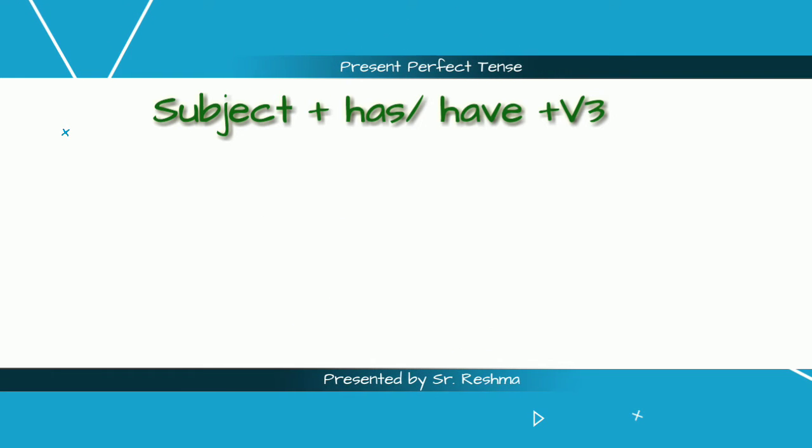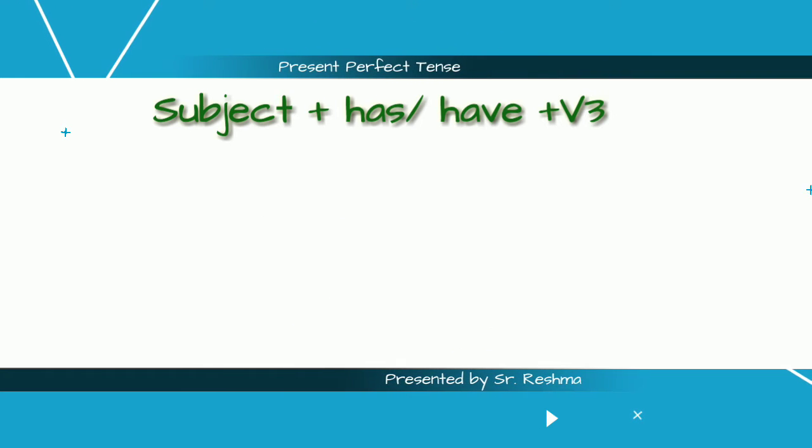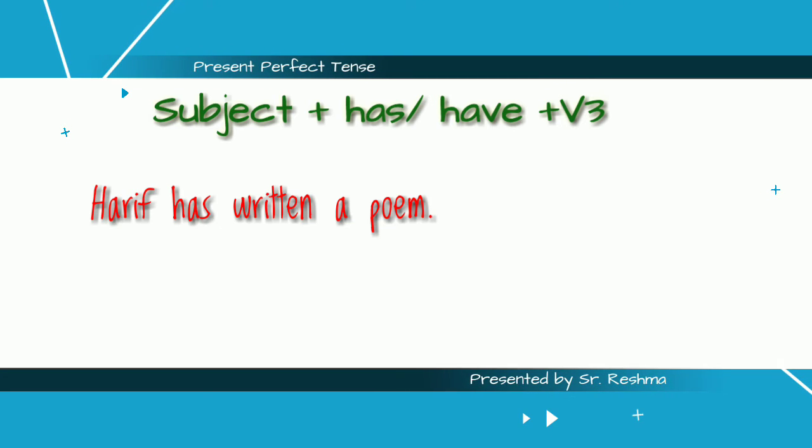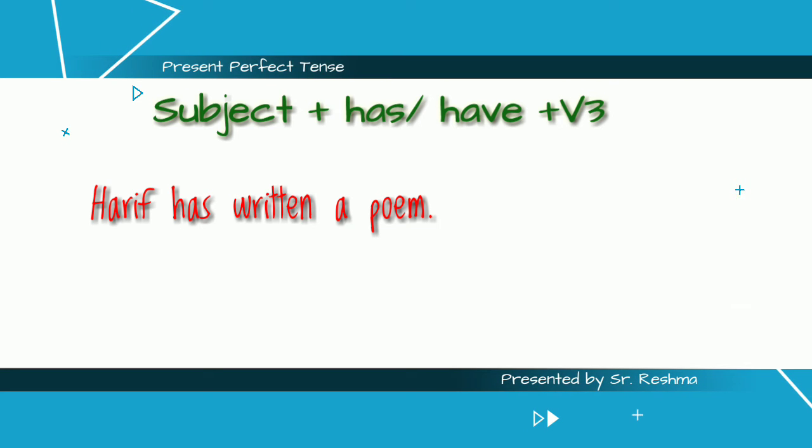Let's now understand this formula with the help of some examples. Harif has written a poem. Here Harif is the subject, it's a person's name and there is only one person, so it's a singular subject. So we need to use the helping verb has.